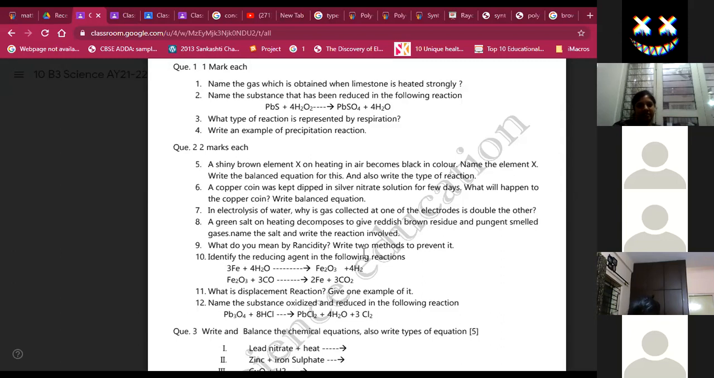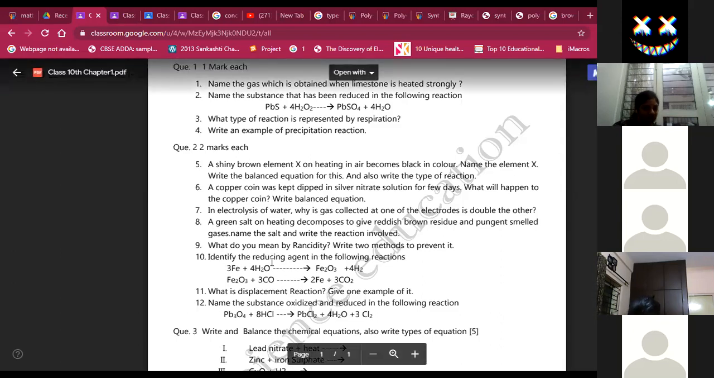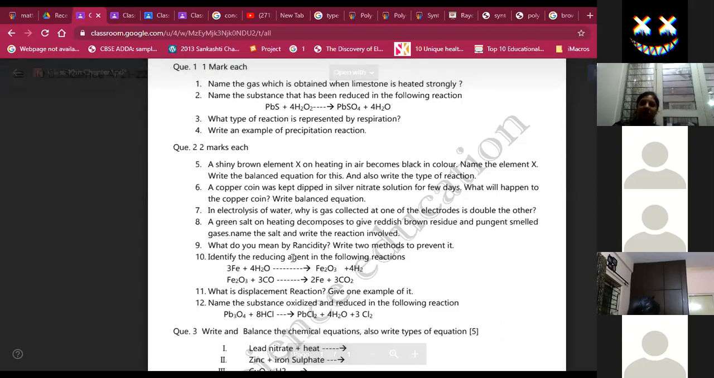Identify the reducing agent in the following reactions. Reducing agent means the substance which is oxidized. So which substance is oxidized here? First equation, iron is oxidized. So therefore iron works as reducing agent.